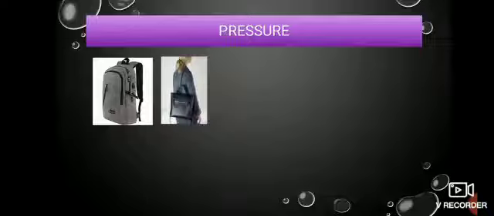Whenever you have a bag, this is a very common example. Have you ever tried this? If you buy a bag for school, normally all school bags are provided with a thick strap. Do you know the science behind it? Have you ever seen a heavy bag provided with a thin strap? A thin strap is normally provided to a bag which does not carry much load, for example your vanity bag or a stylish bag. But a bag which carries a heavy load is normally provided with a thick strap. You know why? Because when the area is more, the pressure is less.